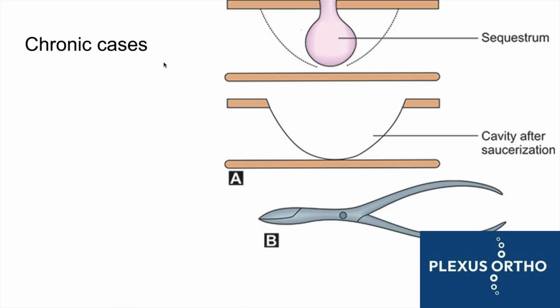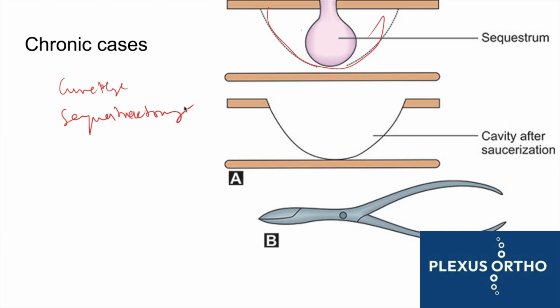Make sure the sequestrum is completely removed. So we know what sequestrum is. Sequestrum is a dead, necrotic piece of tissue which is surrounded by dirty granulation tissue, and which is covered by an involucrum. So you should make sure that it is completely taken off. This is called curettage, sequestrectomy, removal of the sequestrum.